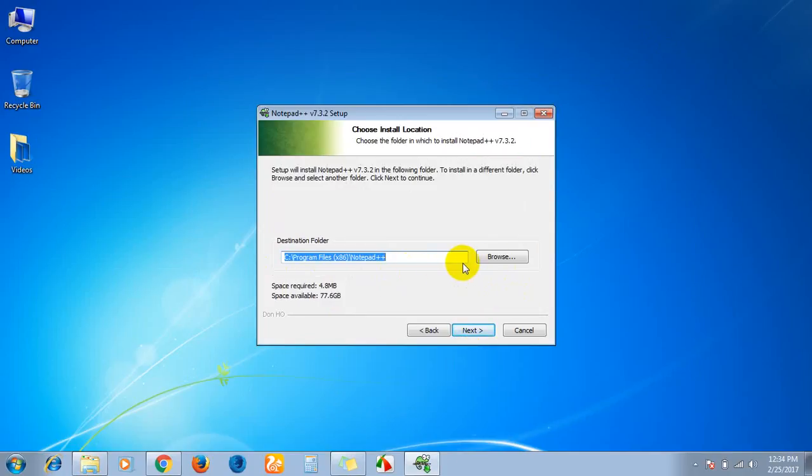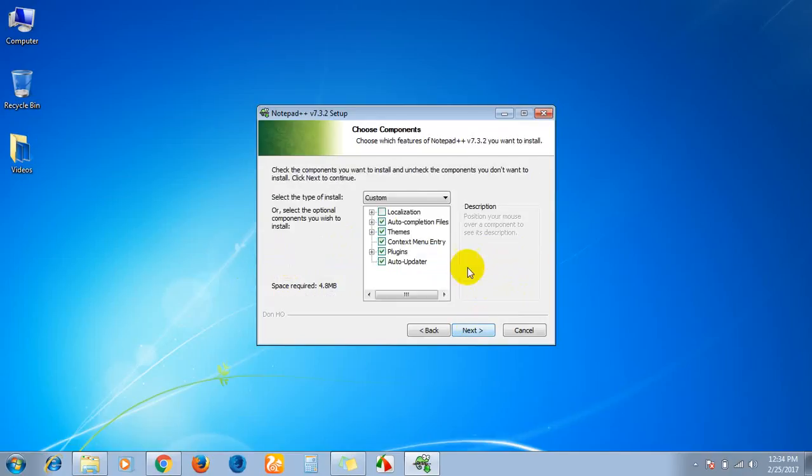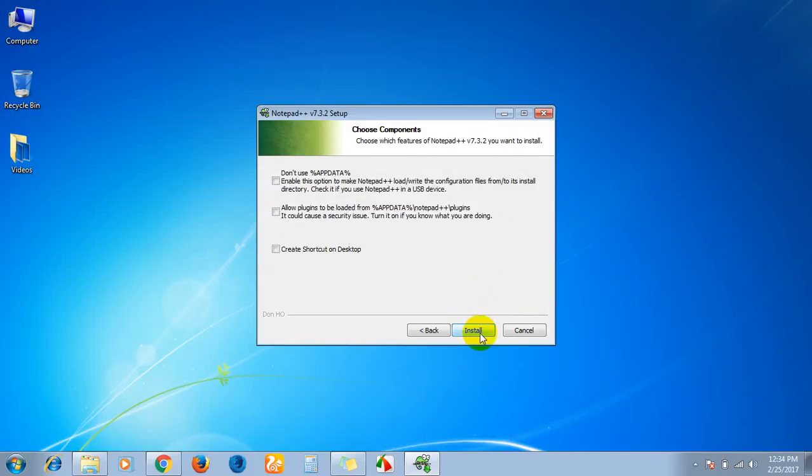Choose if you want to change the installation location. Browse here and select it. Otherwise, now I am installing in C only. Just click on the next button. Don't touch all those things, these are all important things only. Just click on the next button.